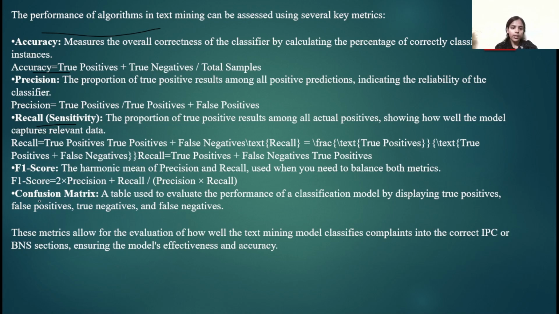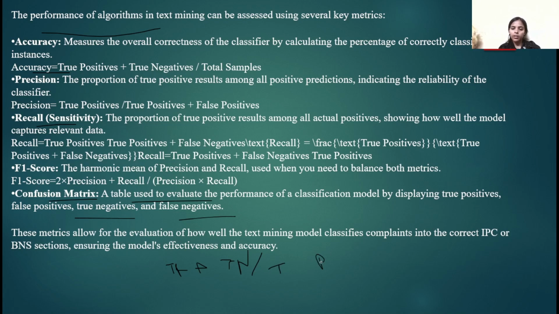Now the last is the confusion matrix. It is a table used to evaluate the performance of a classification model by displaying true positives, false positives, true negatives, and false negatives. Here we have seen accuracy, which is true positives plus true negatives, divided by total samples.